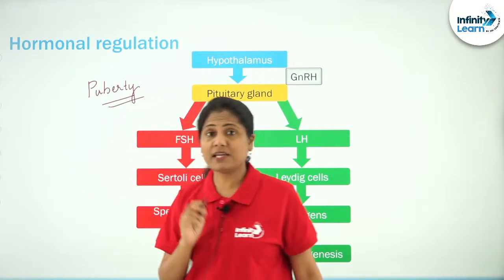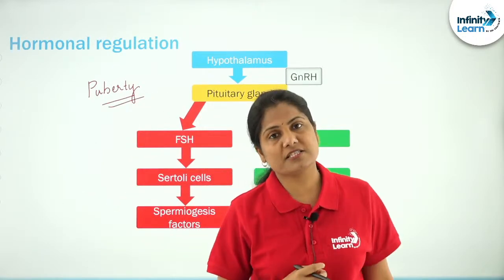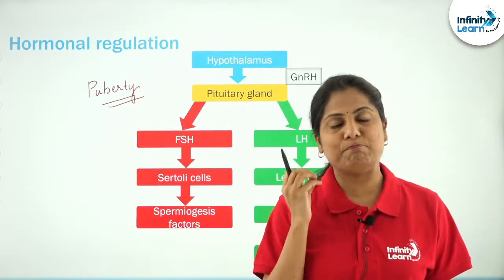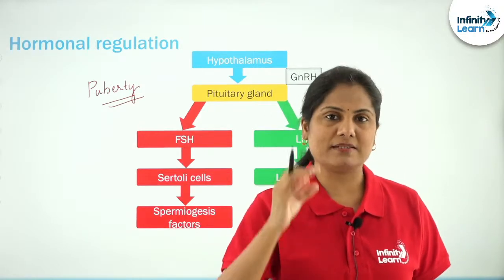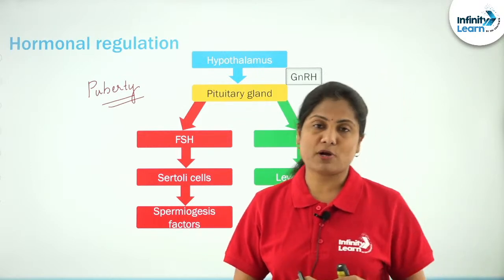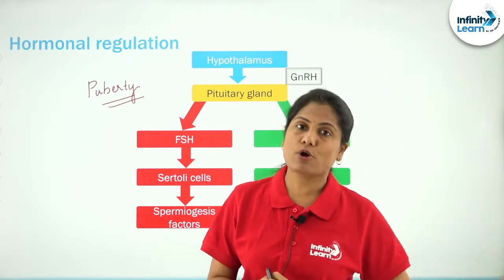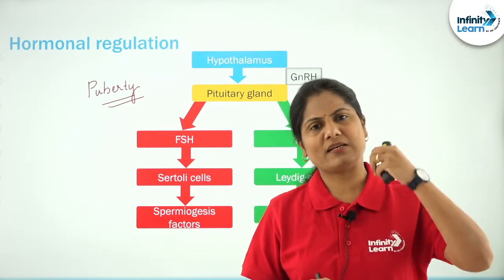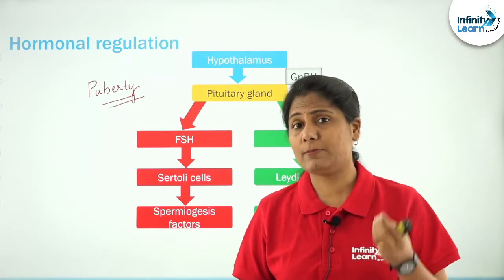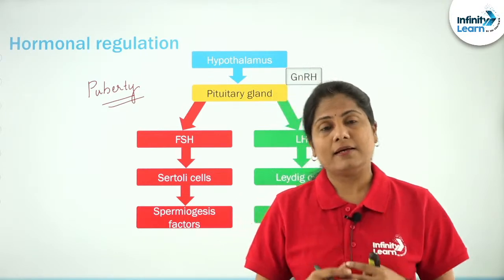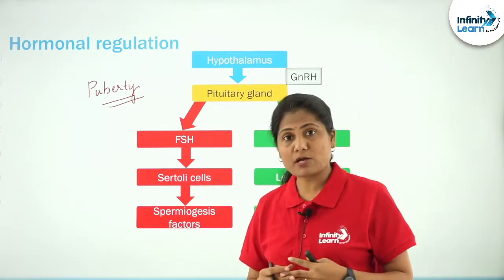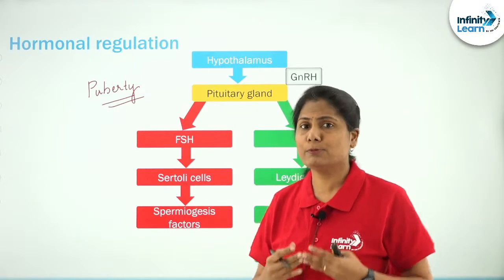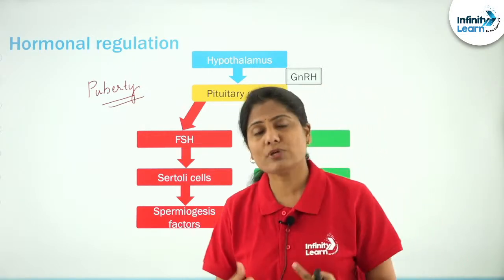Puberty is when the spermatogenesis process begins in males, unlike the oogenesis process, which starts even before the female babies are born. So how does it all begin?